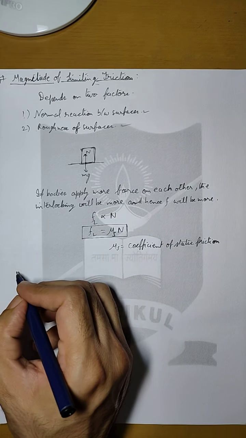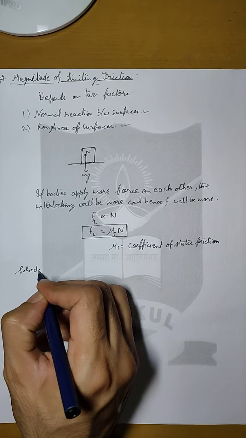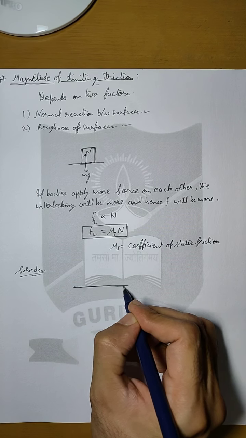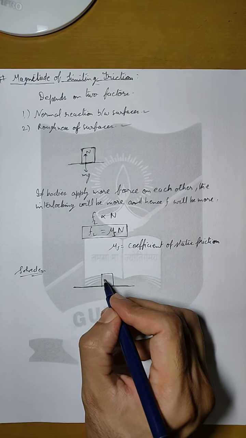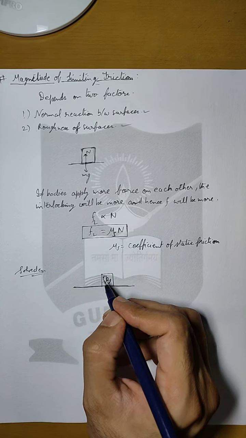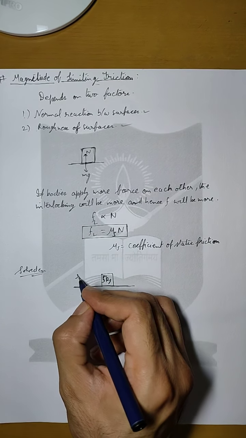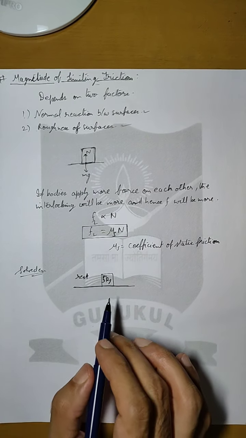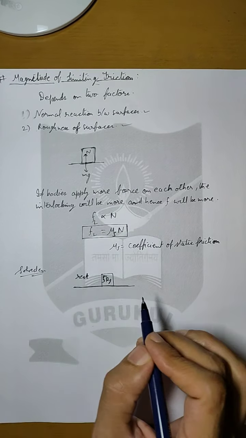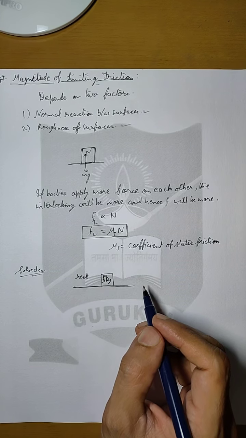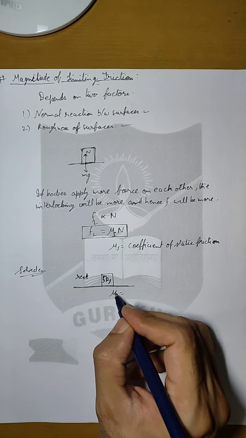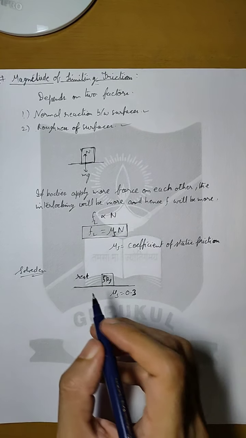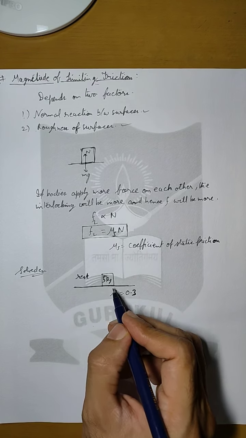Now let us understand with a solved example. Let us say we have a practical situation. Let us say on ground there is a body of 5 kg and it is at rest. Now when it is at rest and it has a tendency to move, let us say the coefficient of static friction has the value of 0.3. So this is the value of coefficient of static friction between ground and the body.